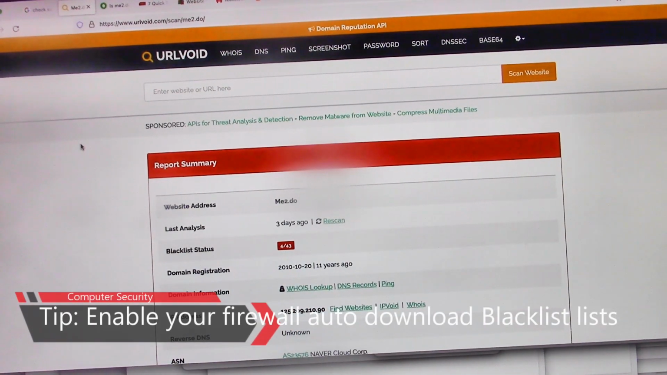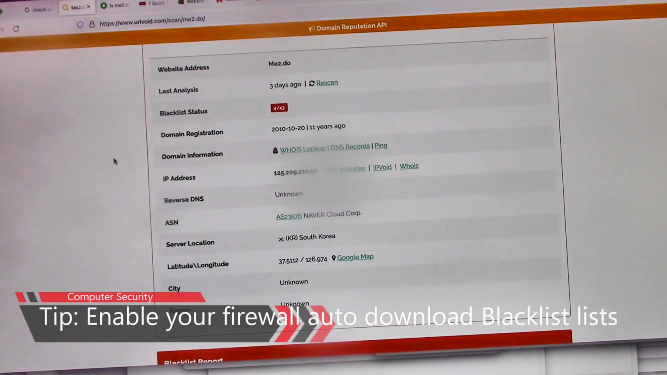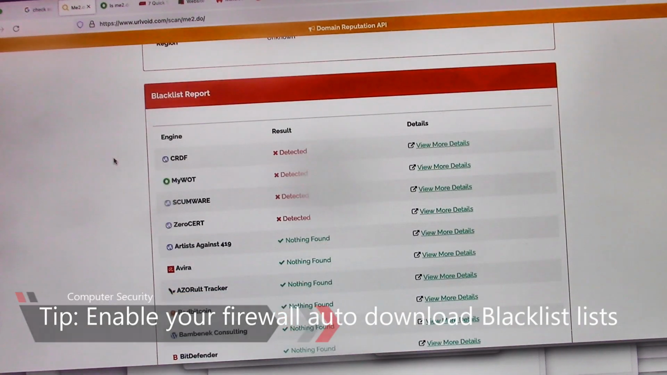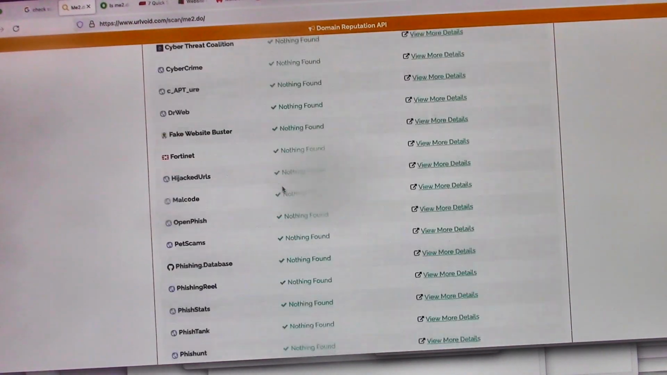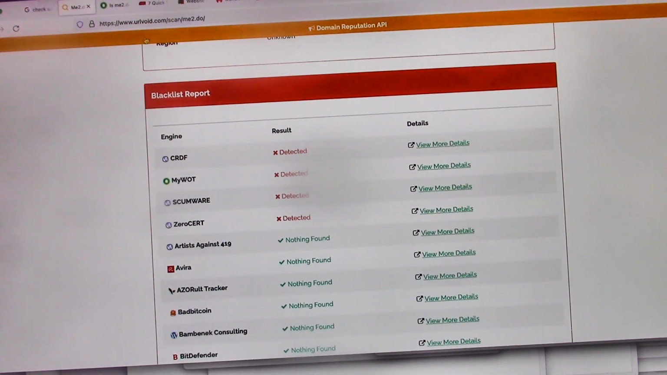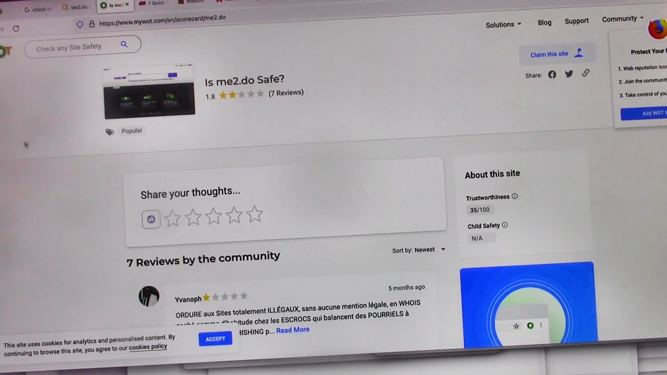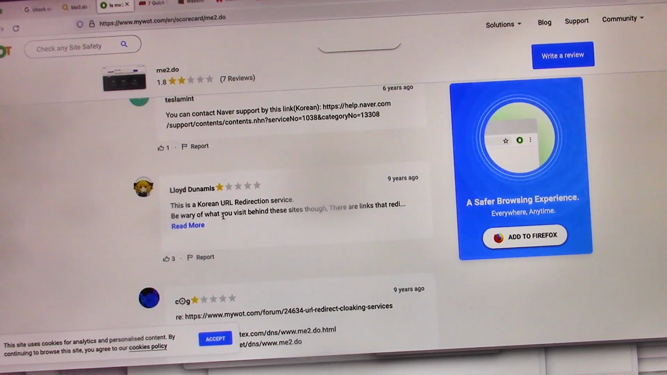So we used URLVoid to check the website. Again, this is information we already know about, but this is the blacklist report. These are the sites that detected possible issues. The first top four hits here detected issues, and then we scroll down and nothing else found. But since the first four got a hit, we opened up MyWOT, and this is just like a blog, and we scroll down here, and just as we suspected.